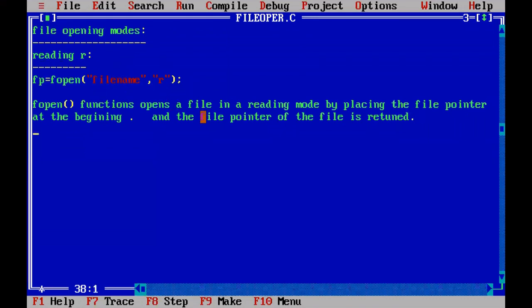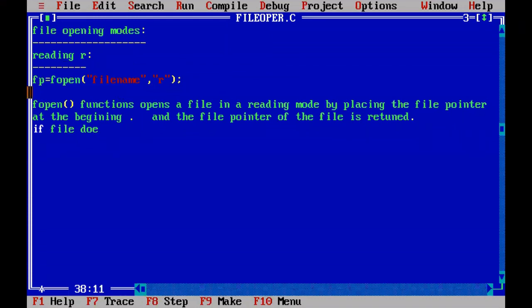So this is fine. If the file exists, it will open. If the file does not exist, what will happen? Second case, if the file exists in the database, no problem at all. The fopen function opens the file in a reading mode by placing the file pointer at the beginning of the file, and the file pointer is returned to the left side, that we will hold with the FP pointer.